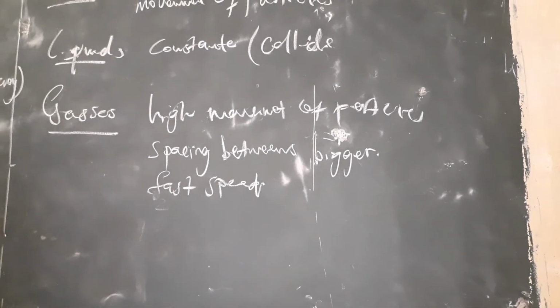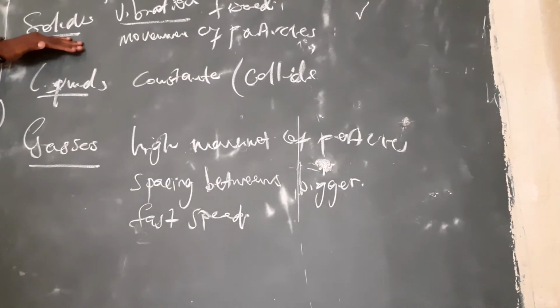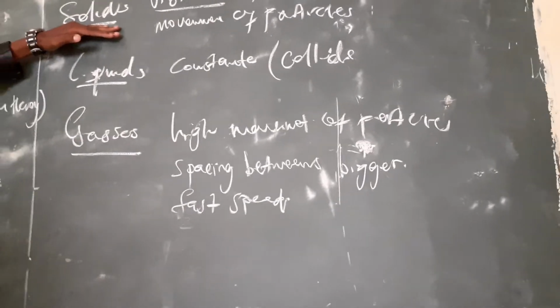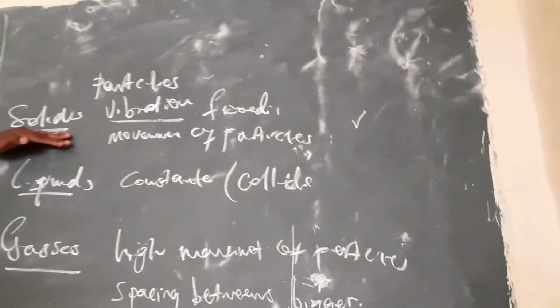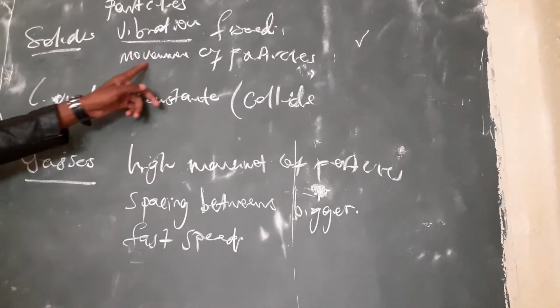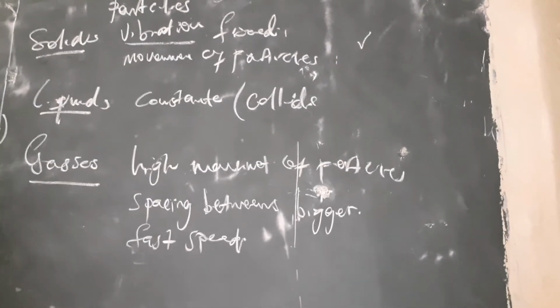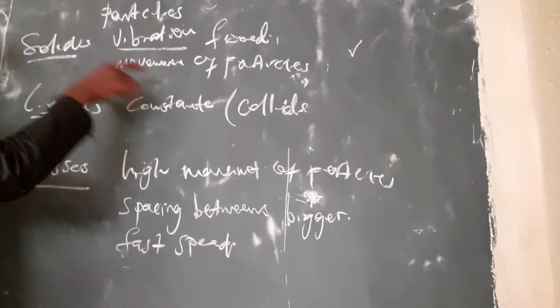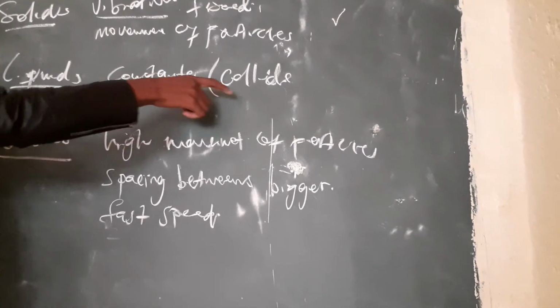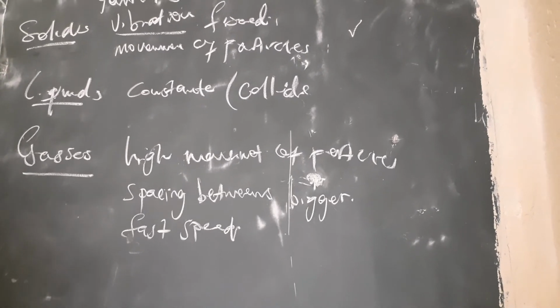So the particles in solids are very close to each other. They are packed together, and they vibrate at a fixed point, meaning there is no movement of particles in the solid form. In liquids, the movement is constant, and the particles also collide at a constant rate.